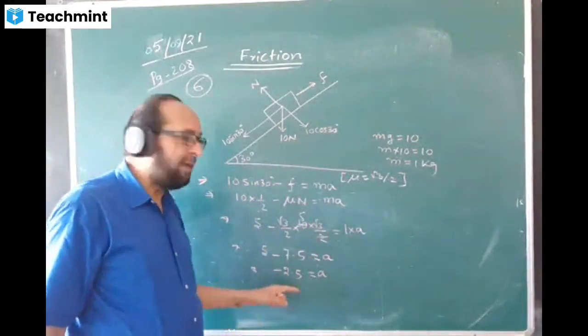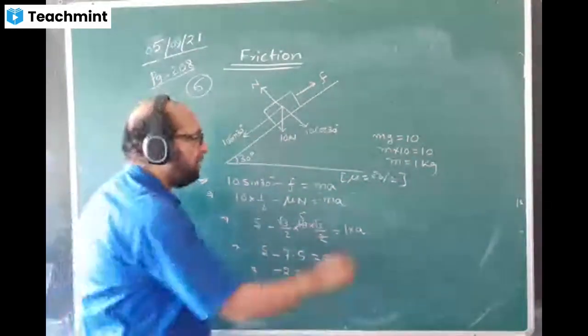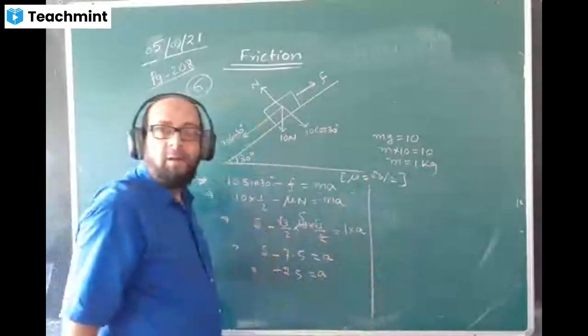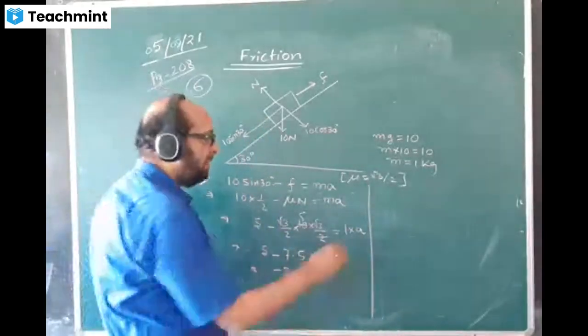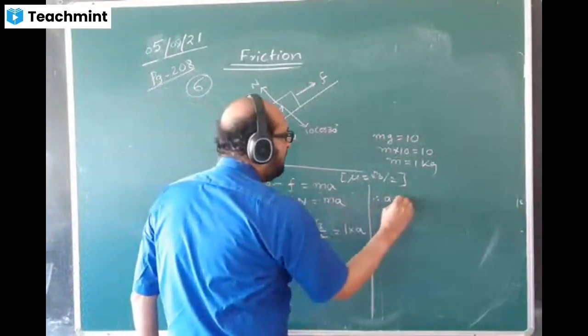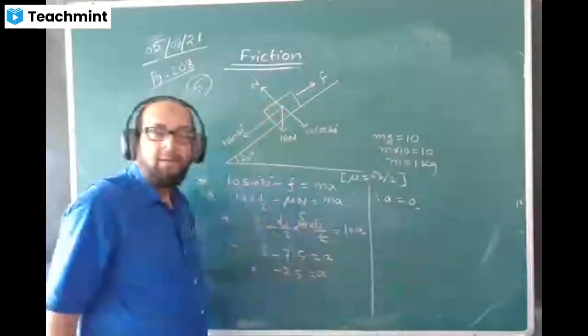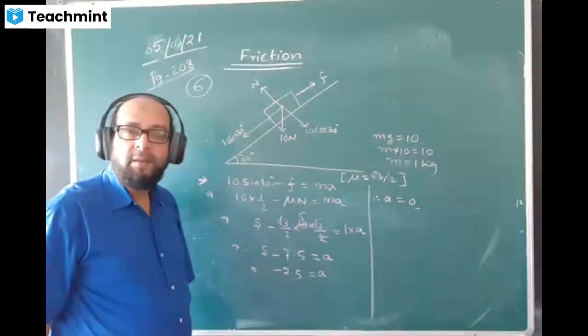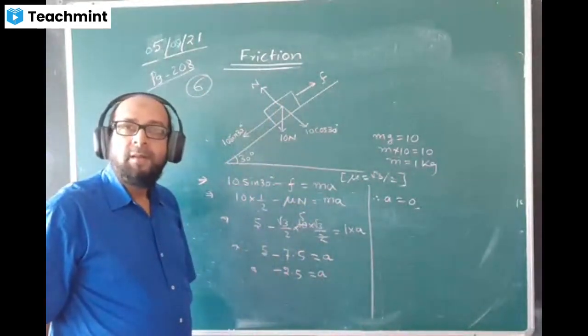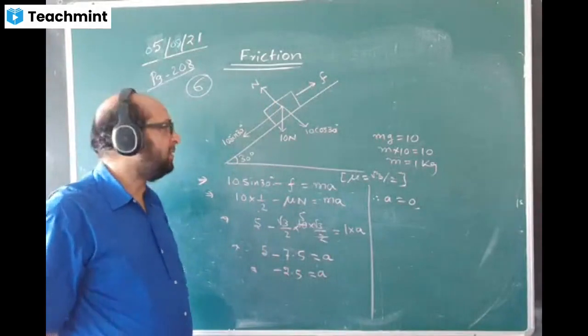Yeah, what is the value of A coming? Minus 2.5. What will you do immediately now? Tell me, what will you do? A is 0. Yeah, therefore write here A equal to 0. Then does the body move or the body does not move? Tell me. At rest. The body is at rest.